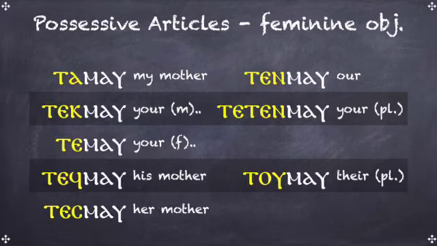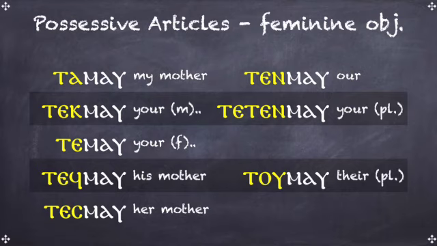If the object being possessed is a feminine object, in this case mother, then all the prefixes have to follow the golden rule for Coptic prefixes, which means they all have to begin with a T sound. So in this case, Ta Mao is my mother. Tek Mao is your mother if I'm talking to a masculine person.